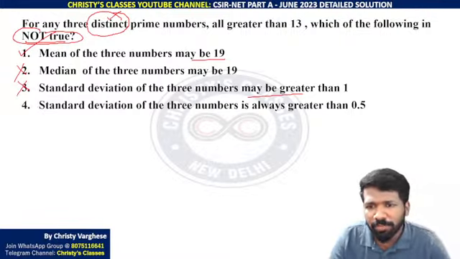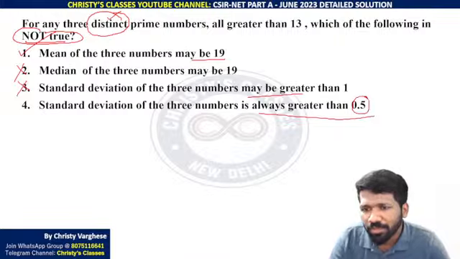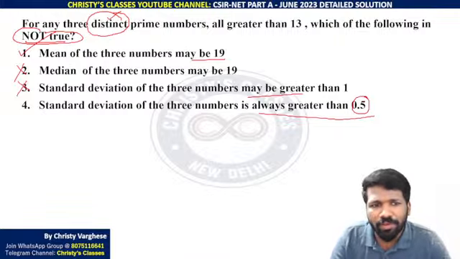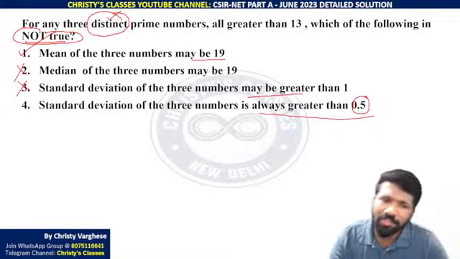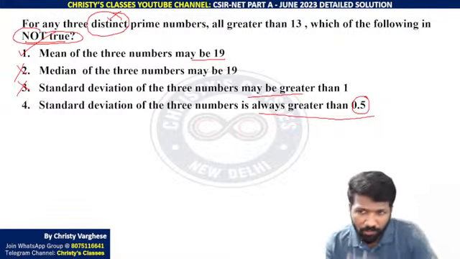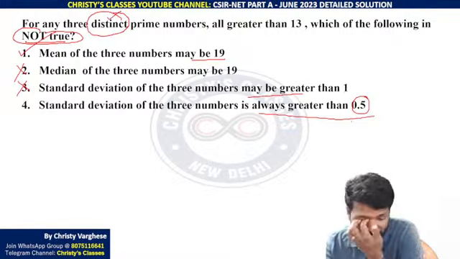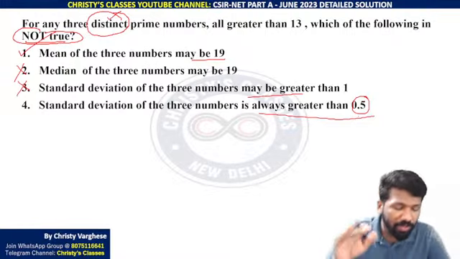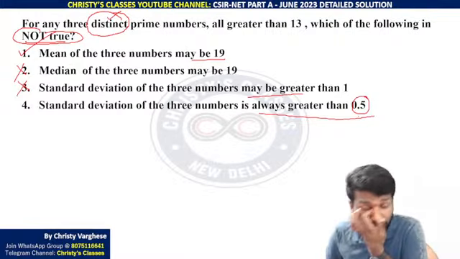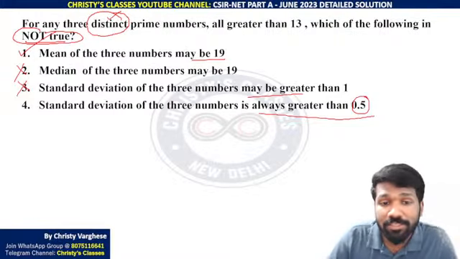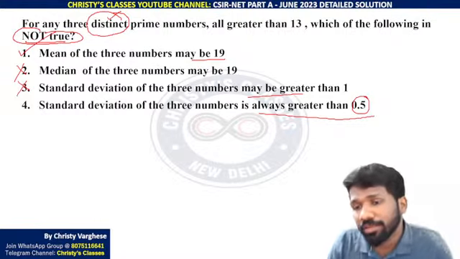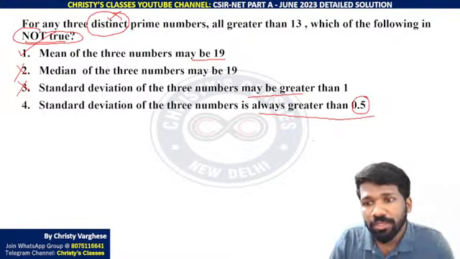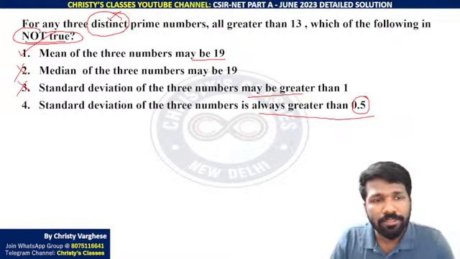Standard deviation of the three numbers are always greater than 0.5. Always greater than 0.5, not true. Because it can be, let me check. It's always greater than 0.5, whether it is true or not true. I am explaining all the options because many people were doubtful about this question. To clear all your doubts, I am explaining it. Let us check. Standard deviation of the three numbers is always greater than 0.5. Is that correct or not?